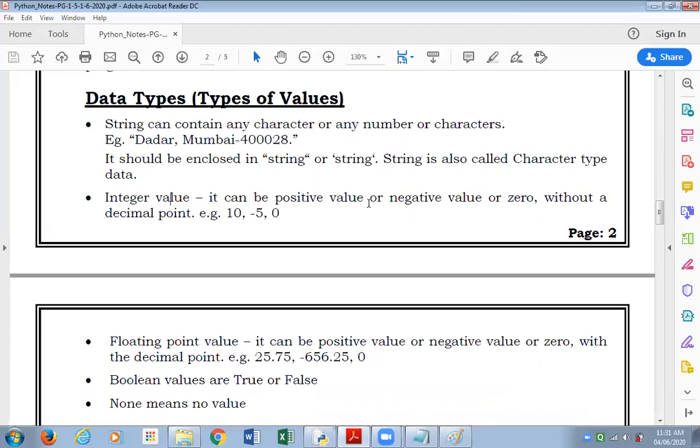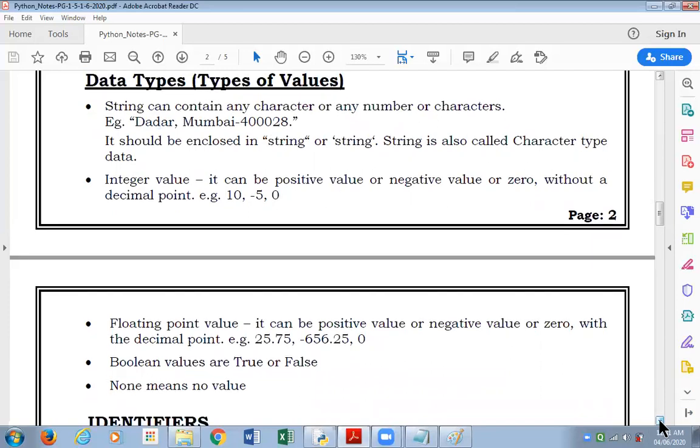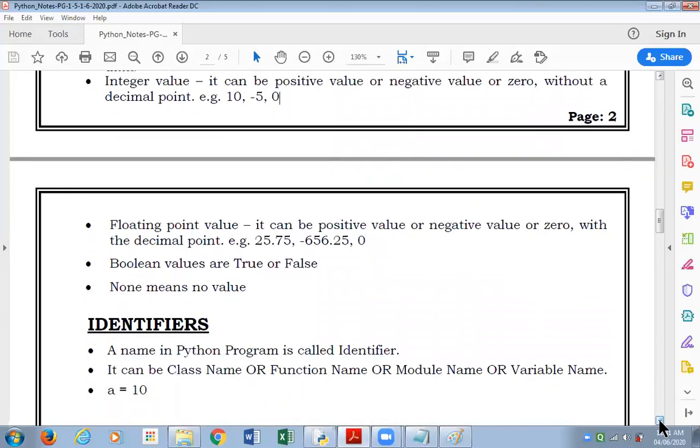Integer values are positive, negative values, or 0 without a decimal point. Floating point values can be positive, negative, or 0, but they should be with the decimal point. Here are some examples of floating point values. Boolean values are True or False. And there is one more type called None, which means no value. Yes, there are some cases where at times we do work with this also. Rarely, a bit rarely, but you are expected to have some knowledge about this also.